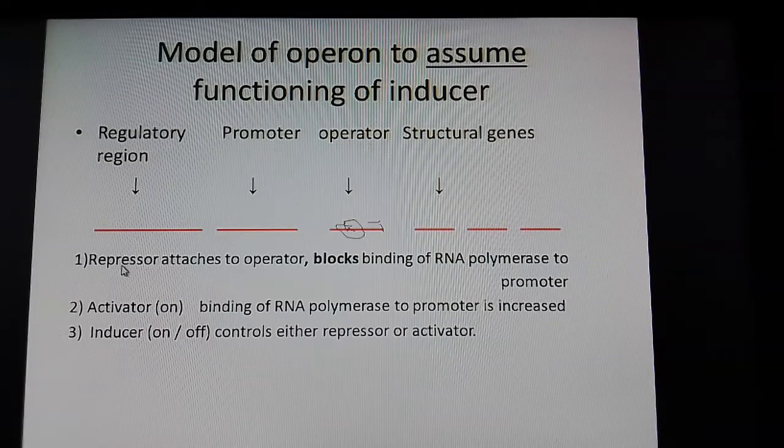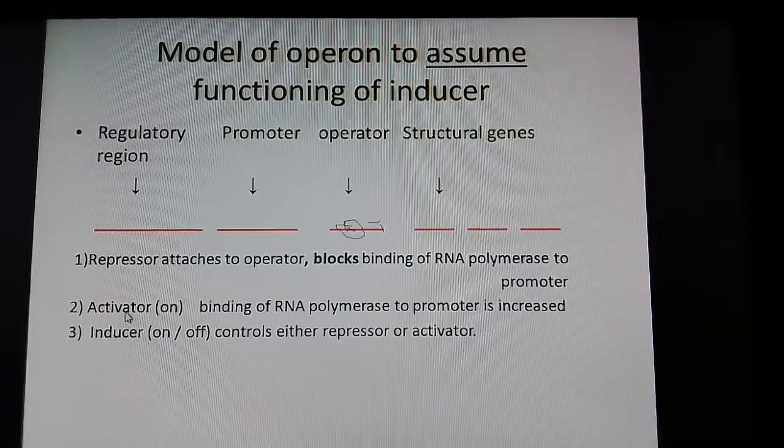So here the repressor attaches to the operator, and that way the binding of RNA polymerase to the promoter region is blocked. That way the functioning of structural genes specific to the particular cell may be stopped, blocked.